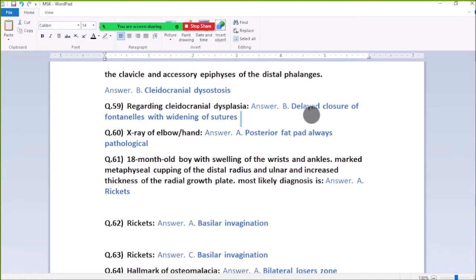59. Cleidocranial dysplasia: delayed closure of the fontanelles with widening of sutures.